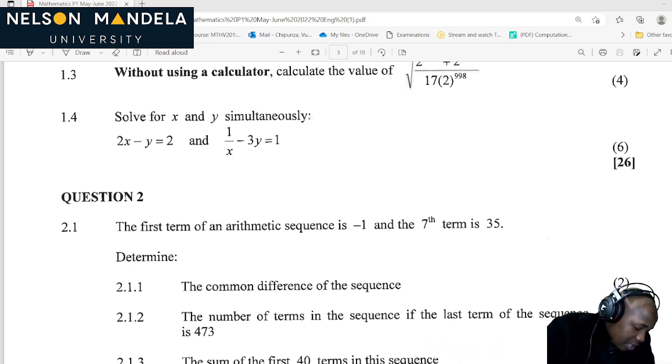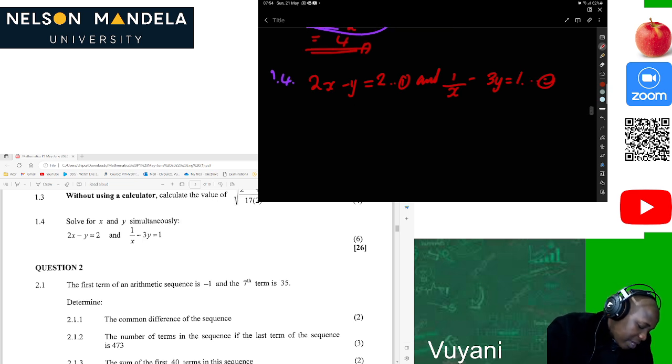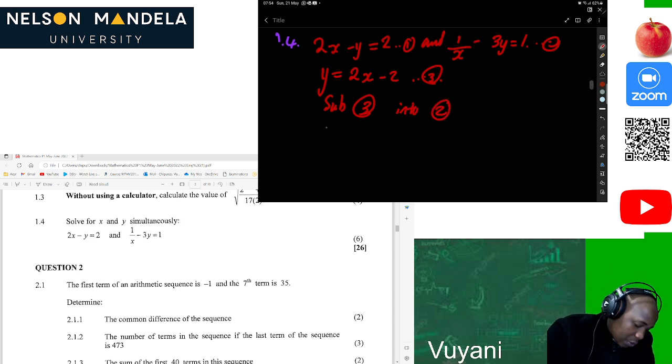Of course, this can be our equation 1. This can be our equation 2. Sorry, guys, I think you can see my screen. Yes, here we are. Then this will be our equation 2. Then we make equation 3. That will be y equal to 2x minus 2. That will be our equation number 3. Of course, then we sub 3 into our equation 2. So where we see y, we'll put 2x minus 2. That will be 1 over x minus 3 times (2x minus 2) equal to 1.